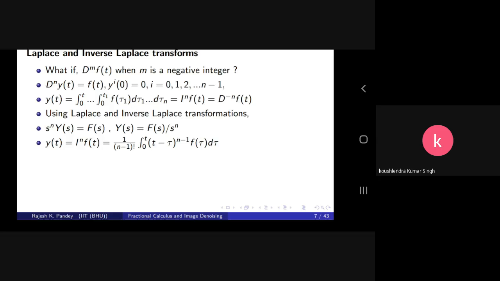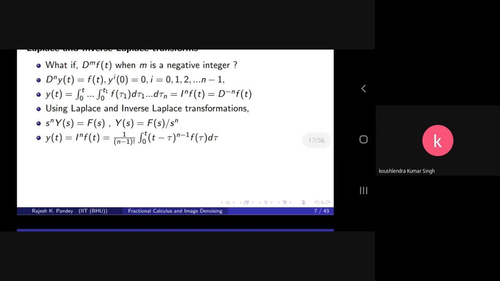This integral is valid for any positive fraction n, and it is also valid for negative fractions n, or n any real number, as it involves the factorial of n minus 1, which is defined in terms of the gamma function, equal to gamma of n. The gamma function is defined everywhere except at the negative integers. So if you take n as any fraction except negative integers, it is defined.